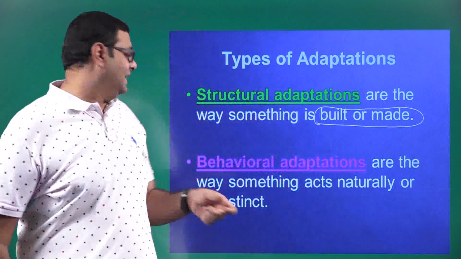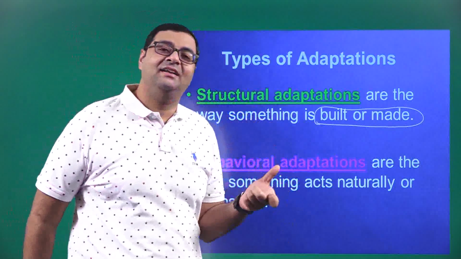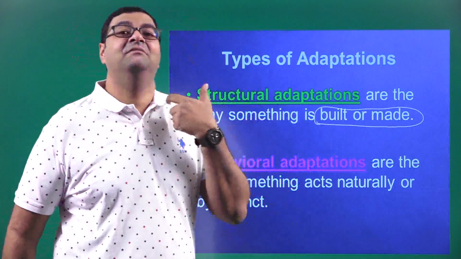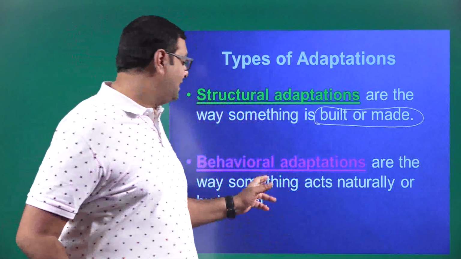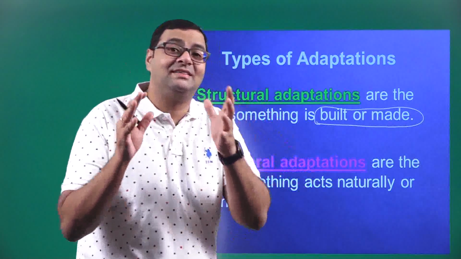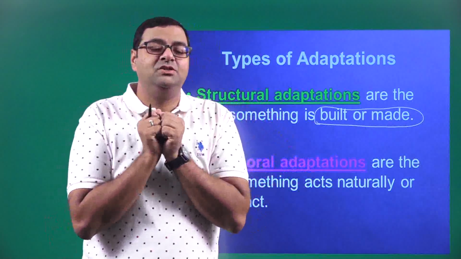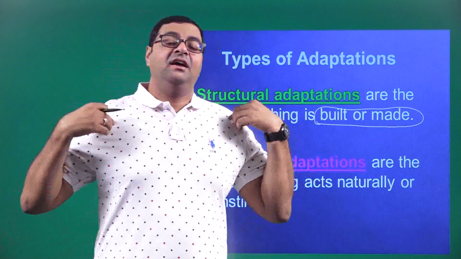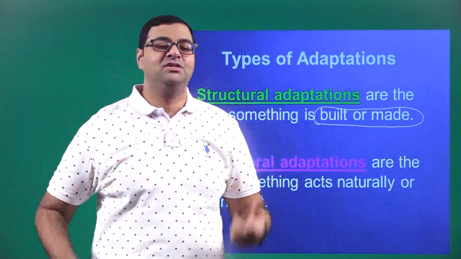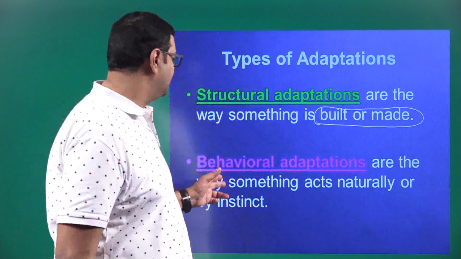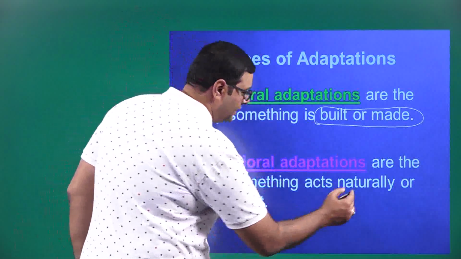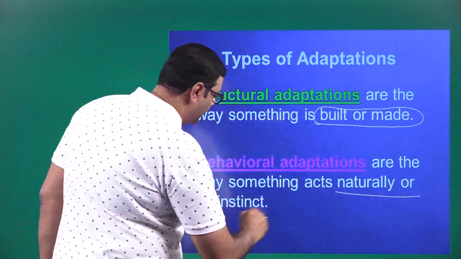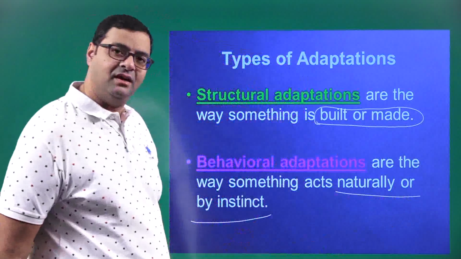That is the instinct, that is a behavioral adaptation, because that particular environment is such that without wind cheaters you cannot survive, and in the sun you will be sweating. So that is basically structural and behavioral adaptation, natural or by instinct.